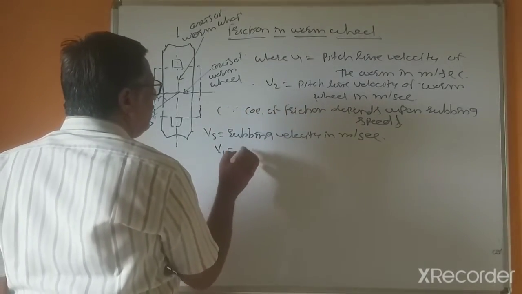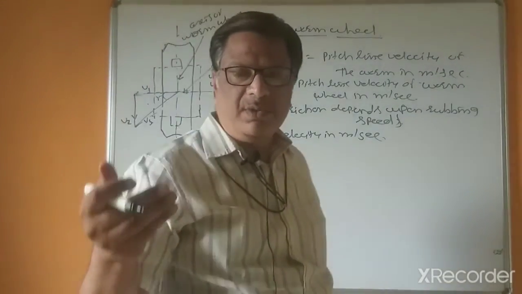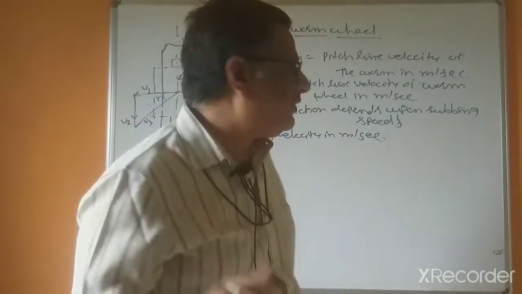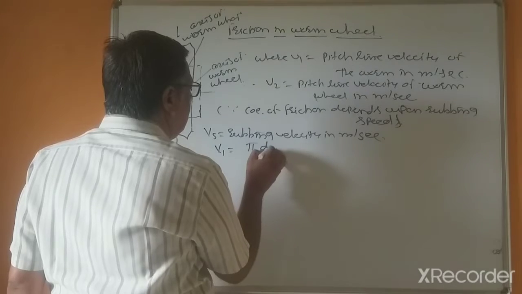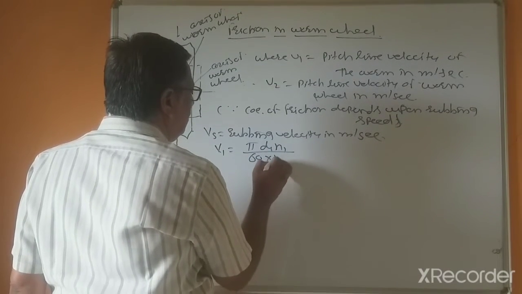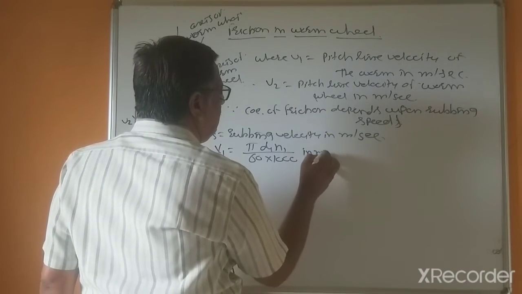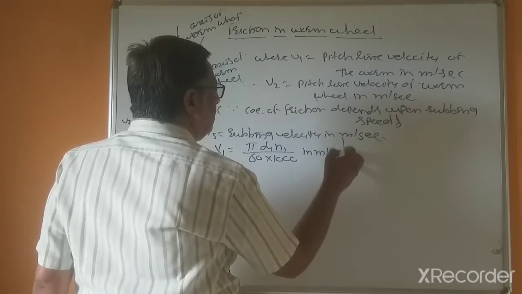V1 you can calculate by using, because this worm shaft is directly coupled with the motor, V1 equal to pi d1 N1 divided by 60 into 1000. So this is in meter per second.